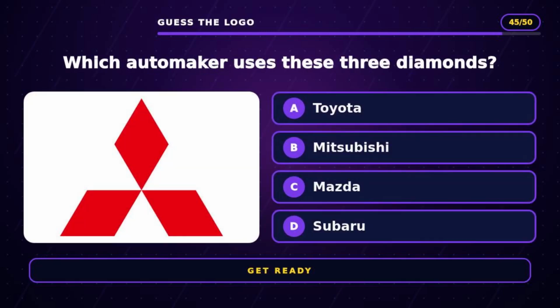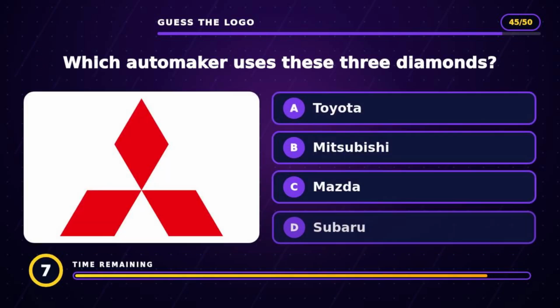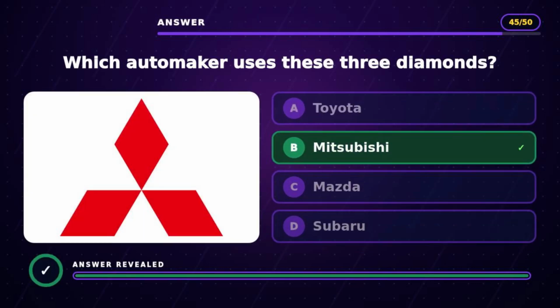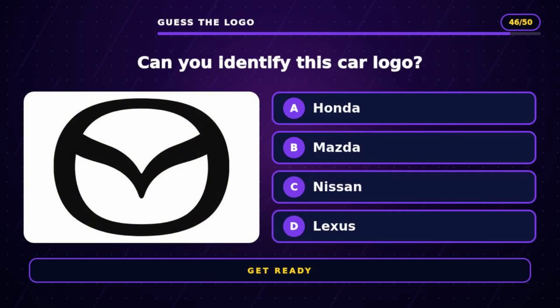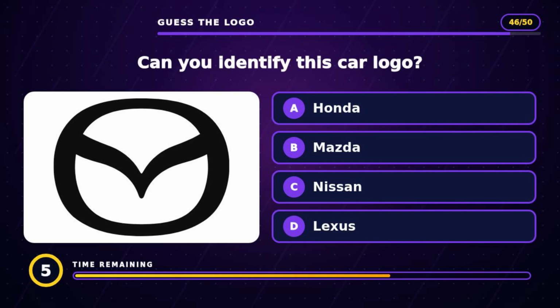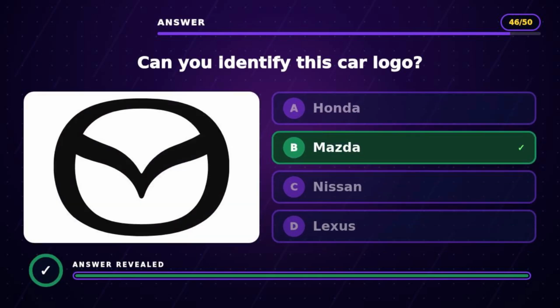Question 45. Which automaker uses these three diamonds? The answer is B, Mitsubishi. Question 46. Can you identify this car logo? The answer is B, Mazda.